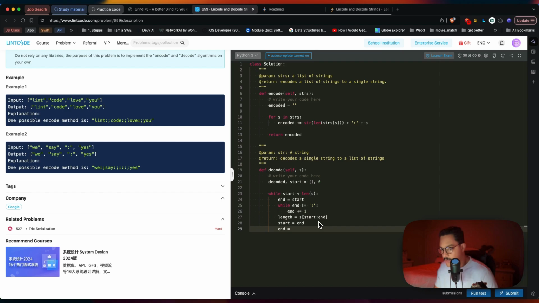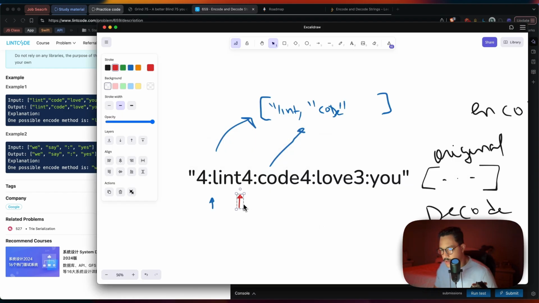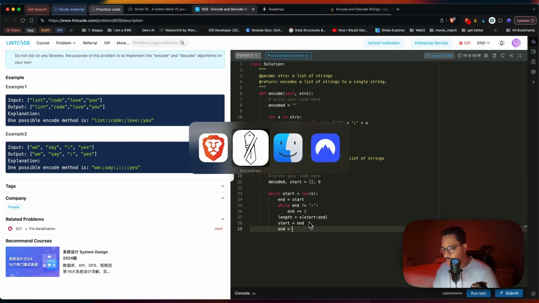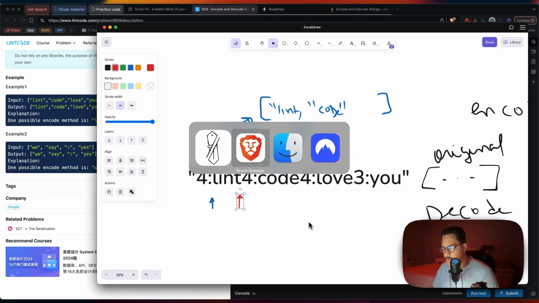let me go ahead and see it here. I know I gotta add the length here. So n is going to be equal to start plus length, I think it is. Yeah, I think it is, because starting point, it's going to be where start is, which is the initial.